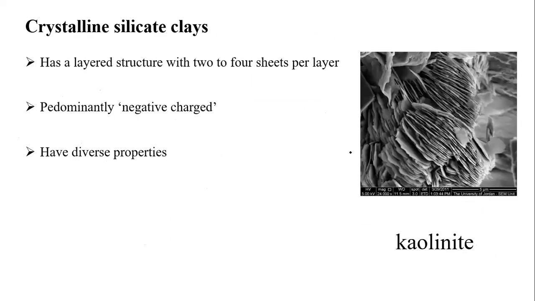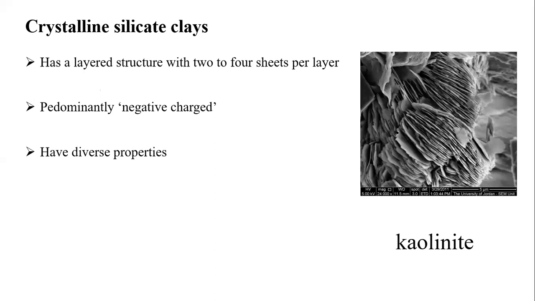And coming to the next, students, crystalline silicates. What are crystalline silicates? Crystalline silicate means an ordered arrangement. It has a layer structure with 2 or 4 sheets. See, the best example. This is a microscope image, students. This is an electron microscope image of kaolinite.